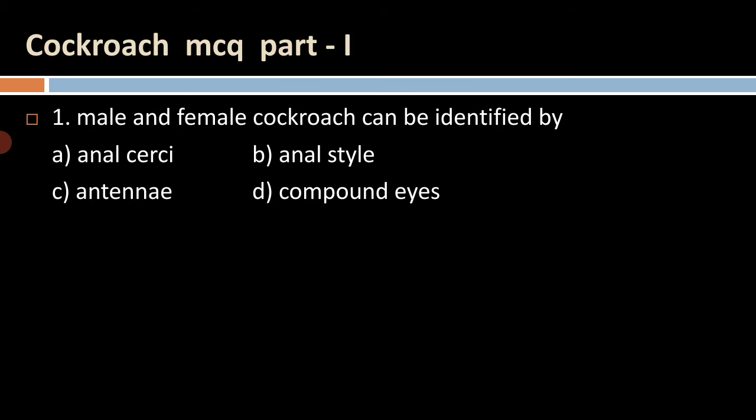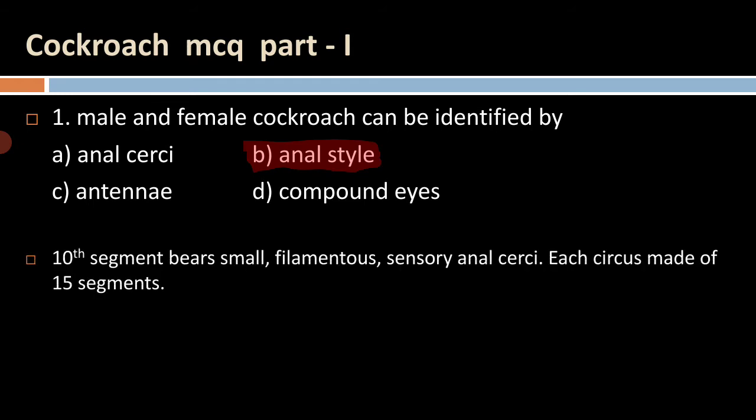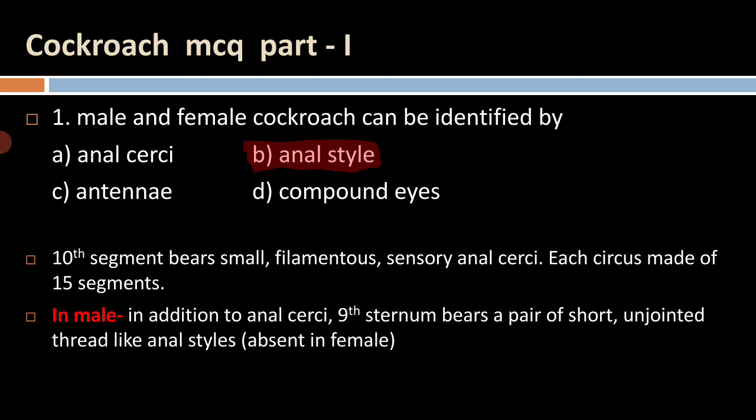So we know that in case of cockroach, male and female individuals are found separately, and there is a particular structure which is present only in the male cockroach, by which we can differentiate the male organism from the female organism. That is the anal style, which is present only in the male.